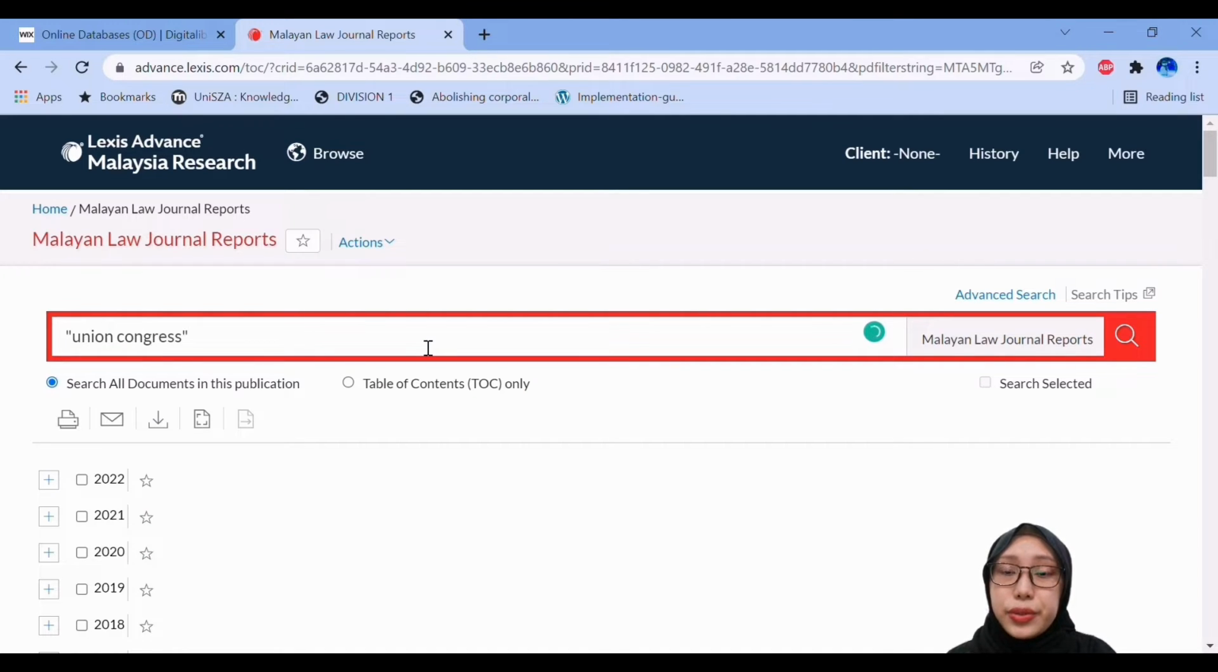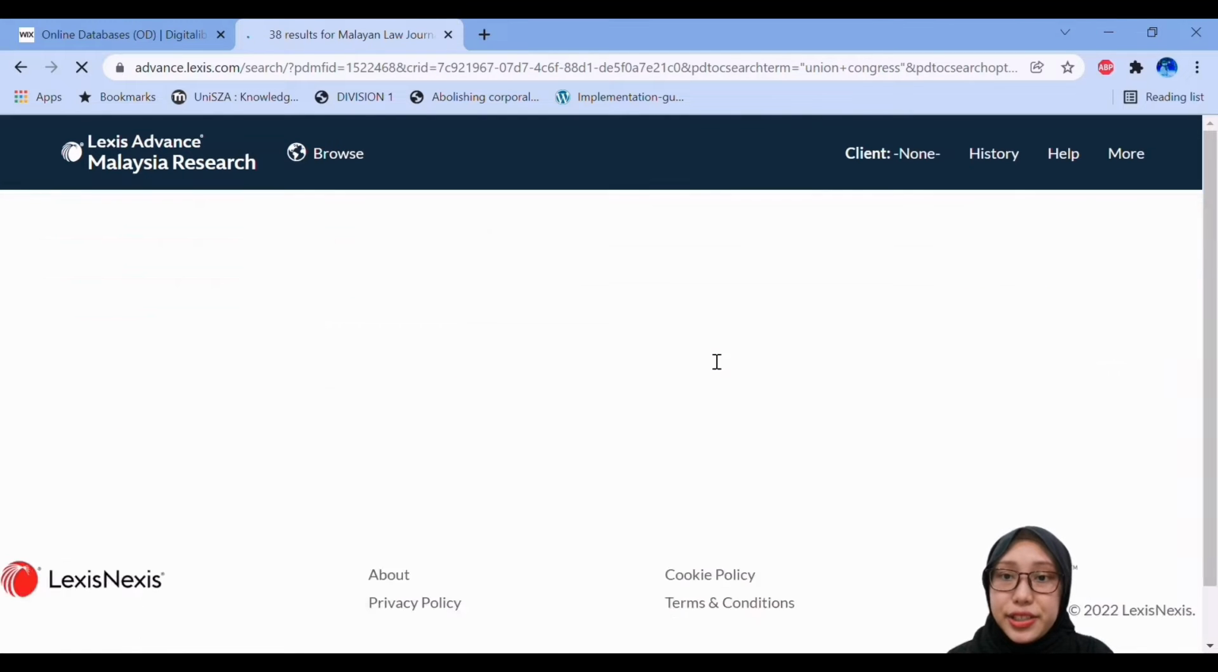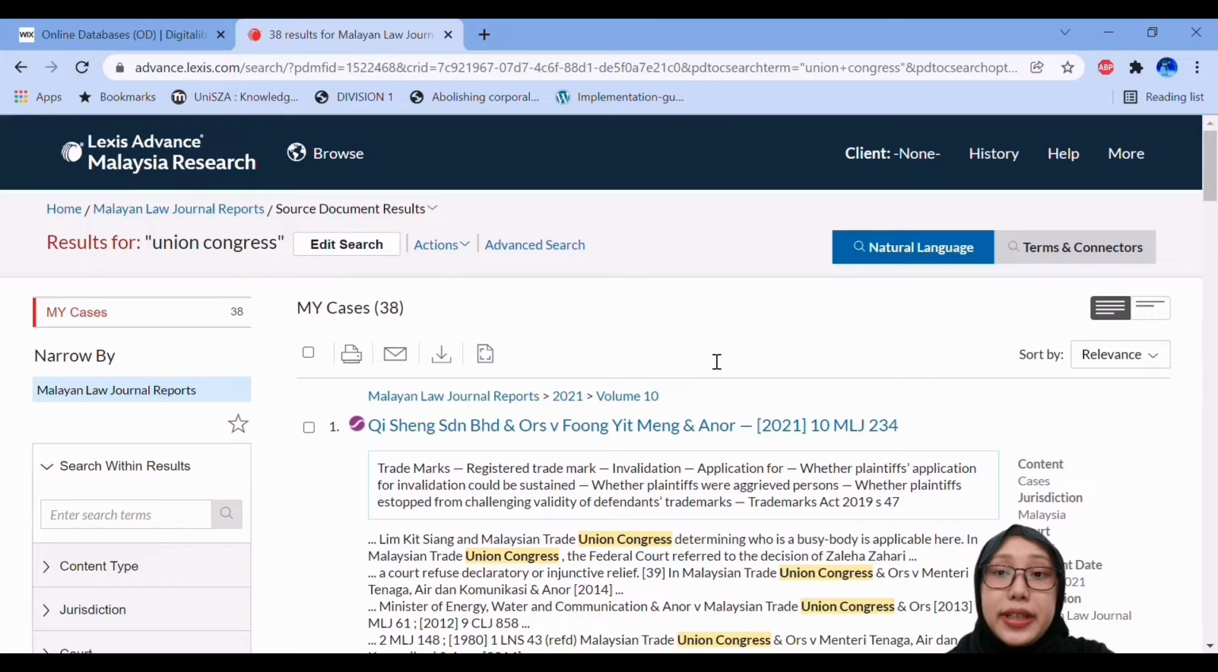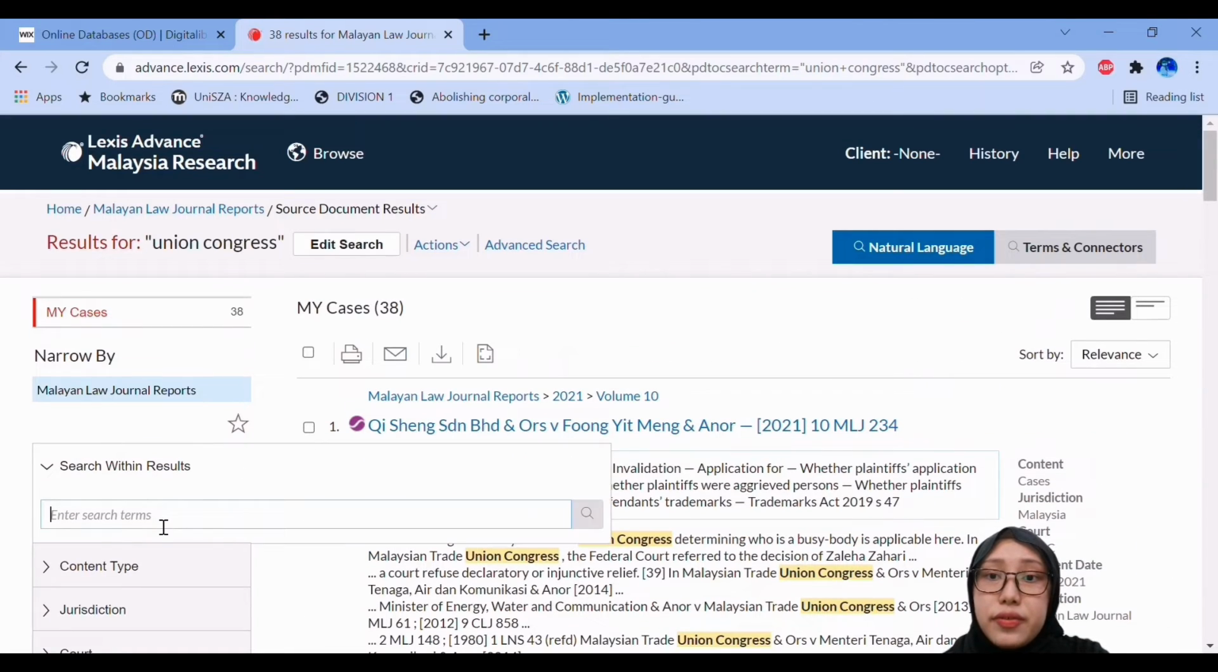I suggest you use the quotation marks so that LexisNexis Advanced Malaysia will read the keyword as a phrase, and click search. So we can see over here that the Union Congress keyword is highlighted, and there are 38 cases. Then we can search for the case report that you would like, or another way that we can use is at the left side here. You can use the search within results function.